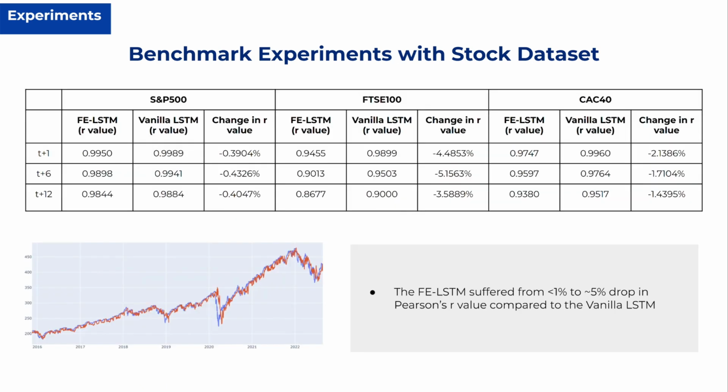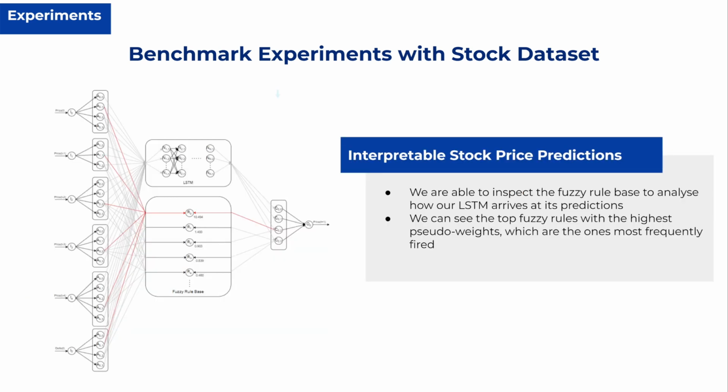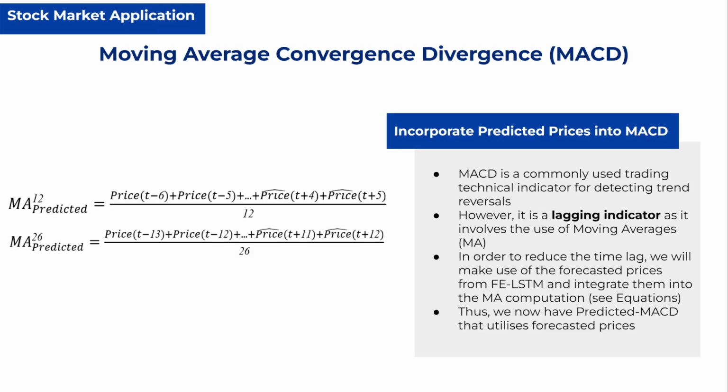As seen from the results, the FE-LSTM roughly suffered between less than 1% to around 5% drop in Pearson's correlation coefficient value compared to the vanilla LSTM. However, by sacrificing a bit of prediction accuracy, we were able to make interpretable predictions by inspecting the fuzzy rule base. As seen from the figure, we are able to determine the top fuzzy rules and their pseudo-weights.